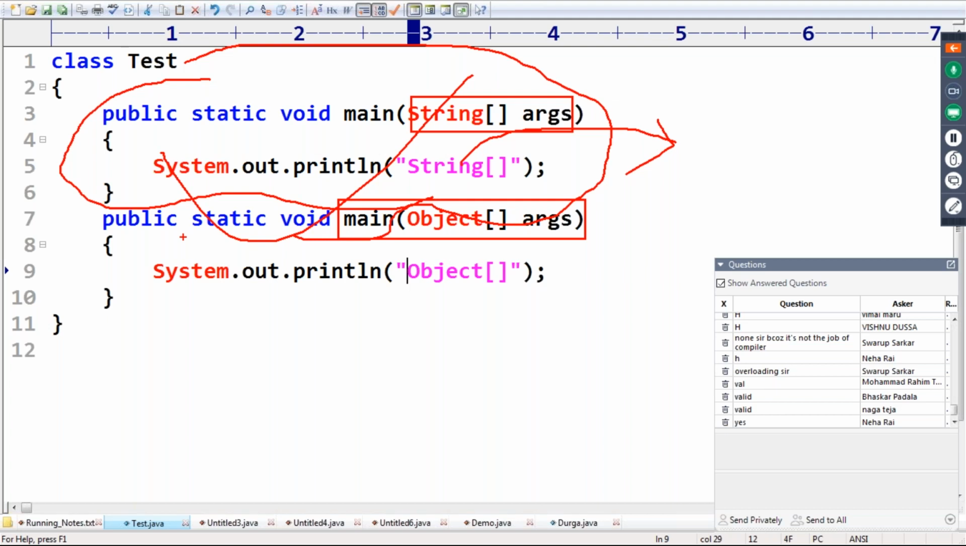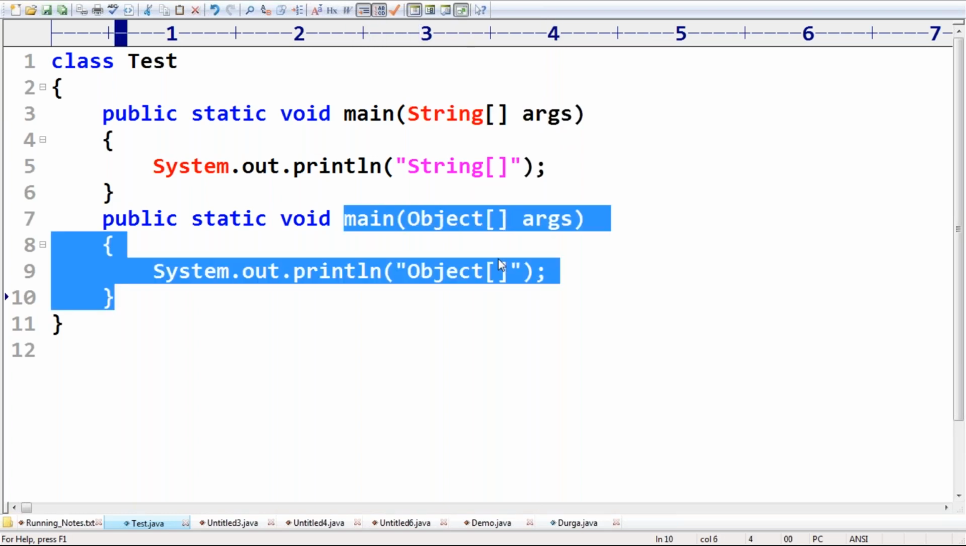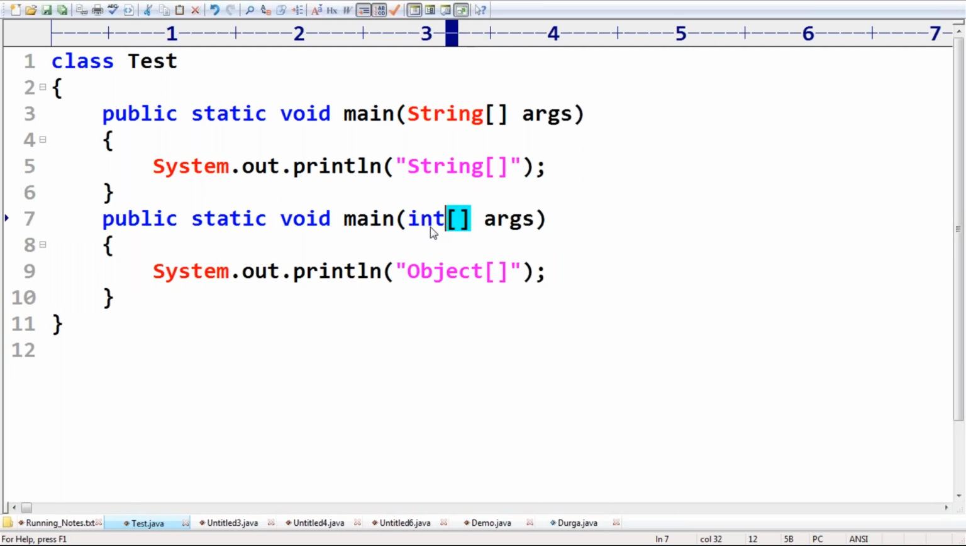Are you getting the point? The overloading concept is applicable for the main method, no problem at all. But the JVM is always going to call the string array argument main method only. The other overloaded main method we have to call explicitly, just like a normal method. Remember this one. Sir, instead of object array, I'm taking int array. No problem, you can take object array or int array, acceptable.